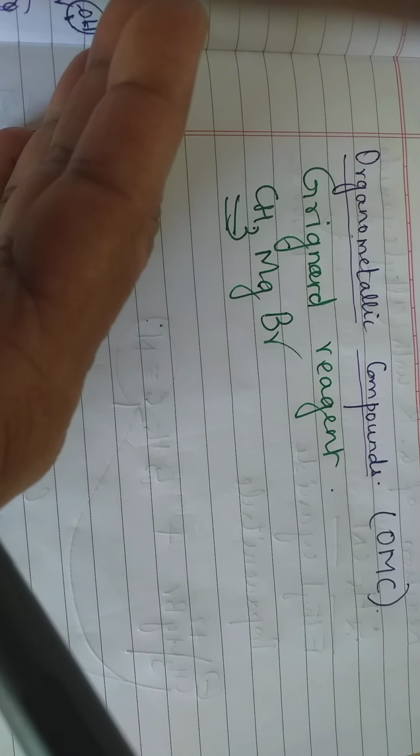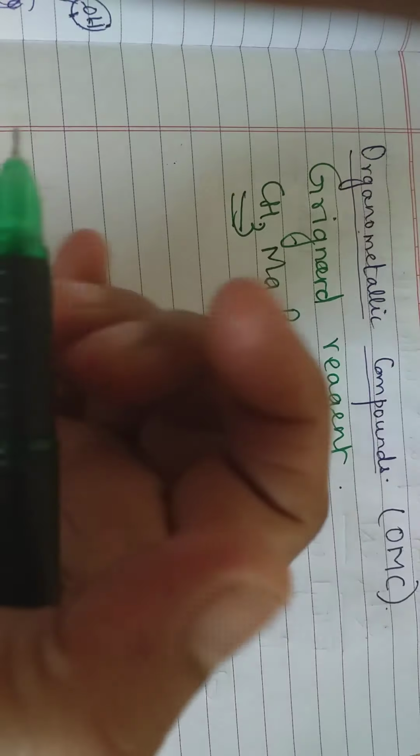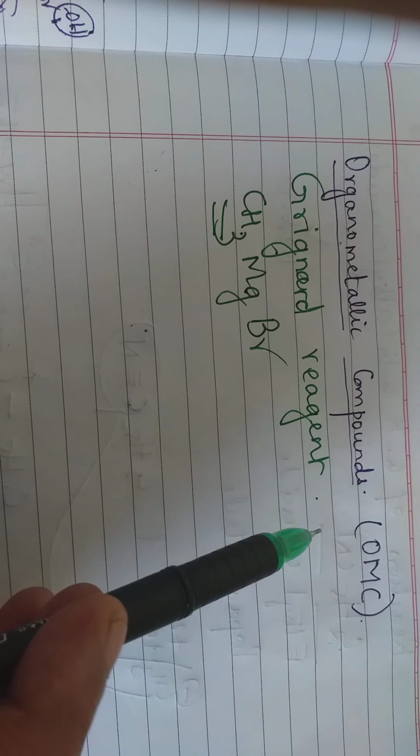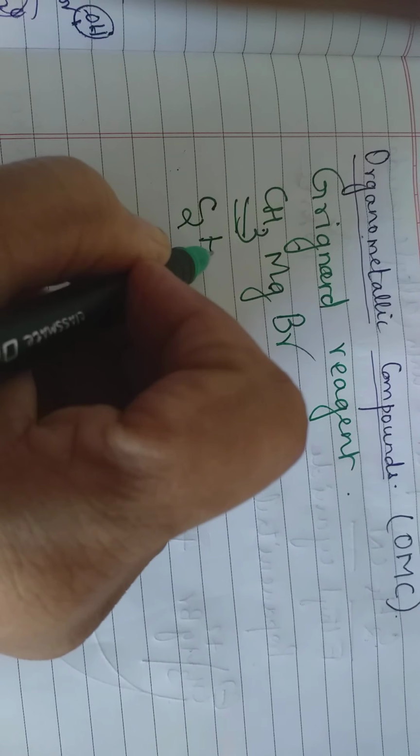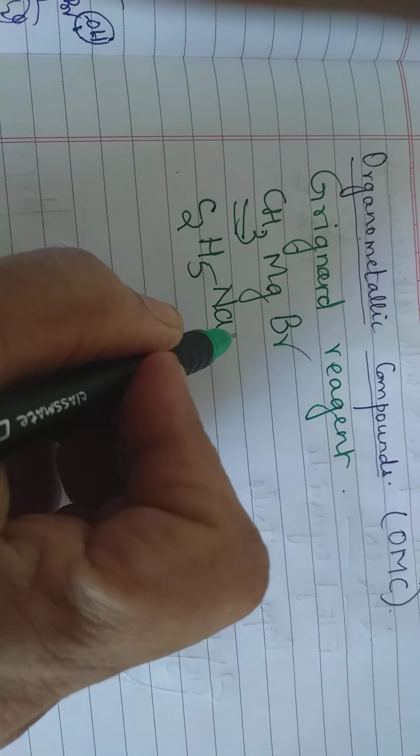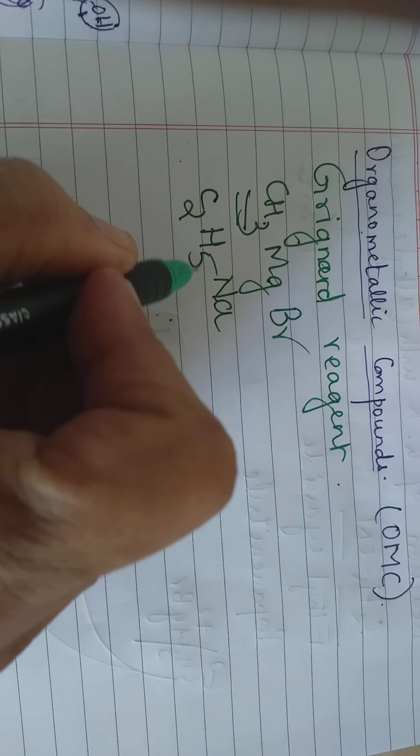Now let us try to identify. I'll give you a few examples. Try and identify whether they are organometallic or not. In short, I'll call organometallic OMC. Suppose I'm writing C2H5Na, ethyl sodium. Is it organometallic or not?